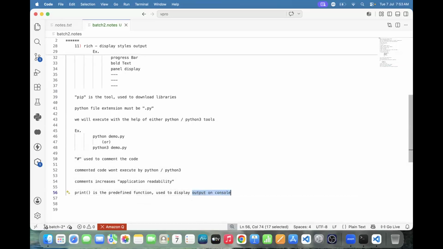How to display output on the console? With the help of the print function. The print method is also correct, everyone's answers are correct.